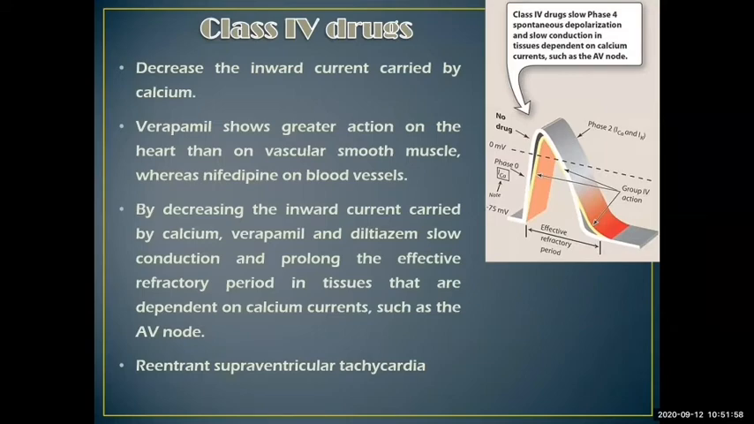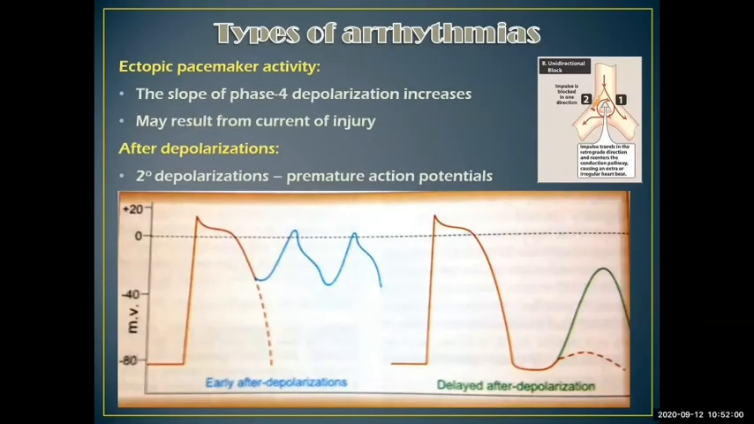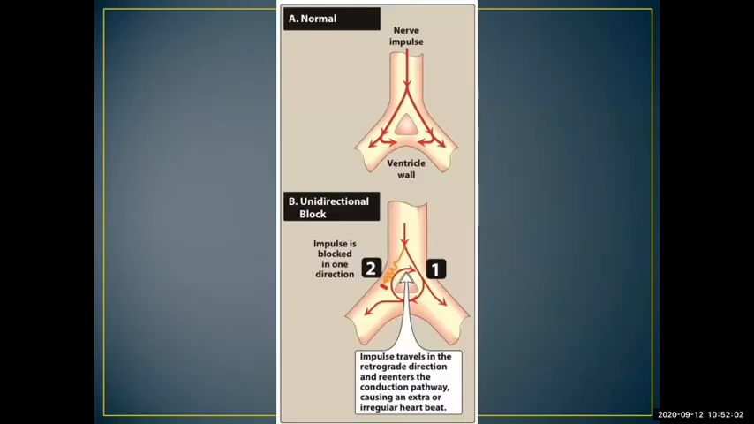What is reentrant supraventricular tachycardia? We have just seen an example here. So this is re-entry. This kind of reentrant supraventricular tachycardia could be reduced with the help of class 4 drugs.